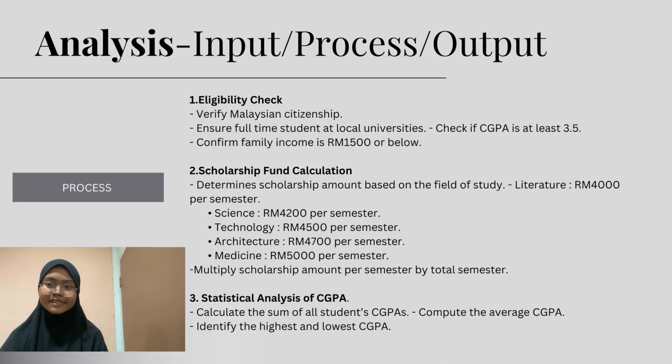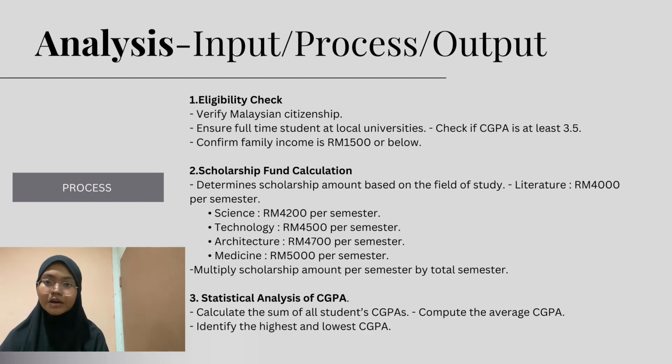Analysis process. The first point is eligibility check. For example, verify Malaysian citizenship, ensure full-time student at local universities, confirm family income is RM1,500 or below. The second point is scholarship fund calculation.